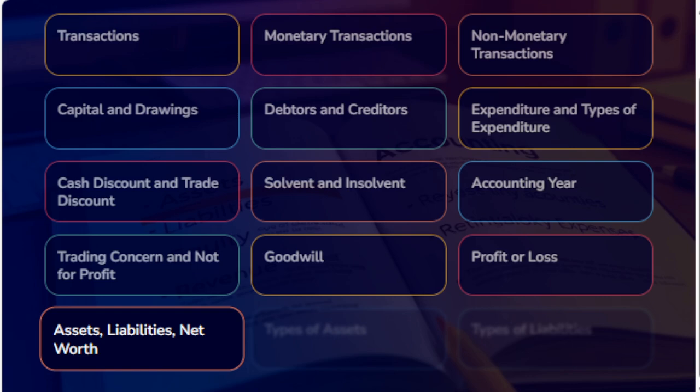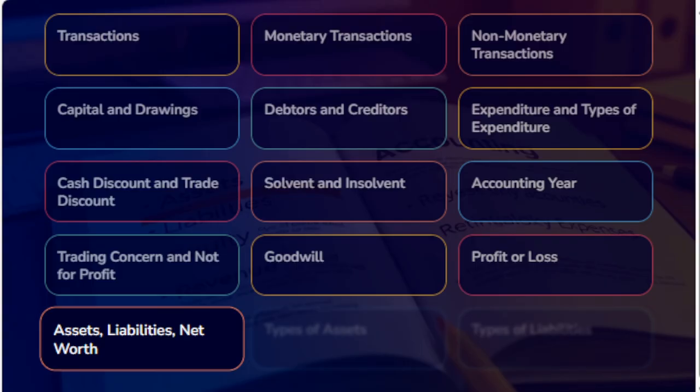Current assets: assets which are held in the business for operating years and can be converted into cash very easily are called current assets. For example, debtors, bills receivable, cash in hand, stock, etc.